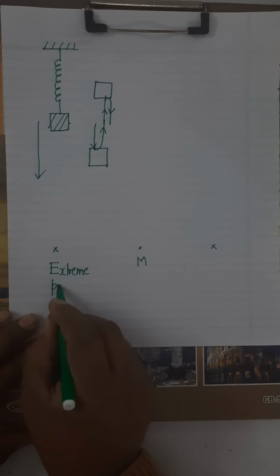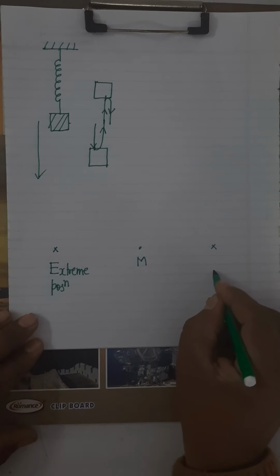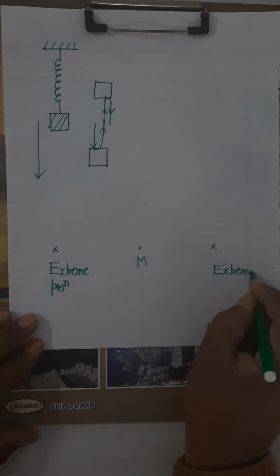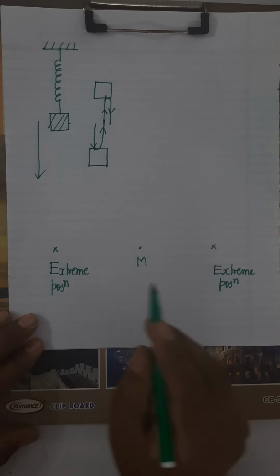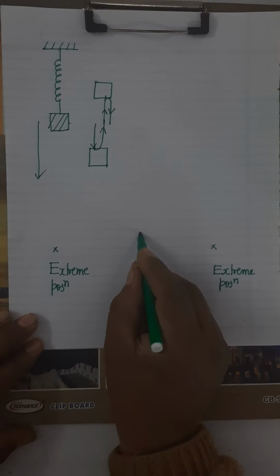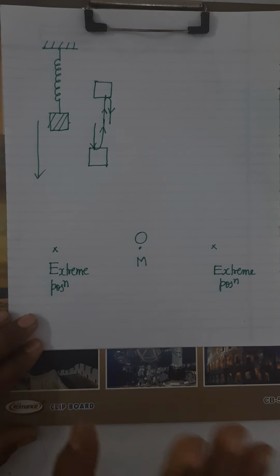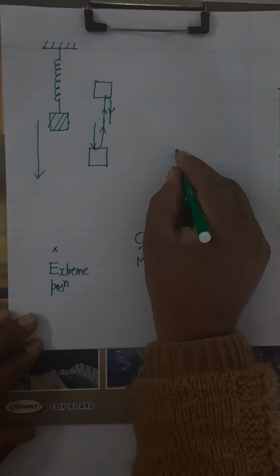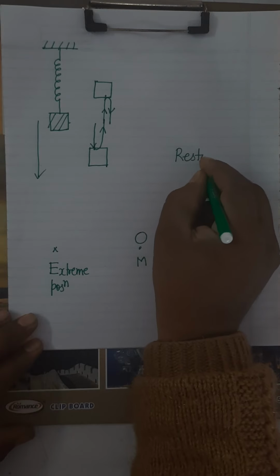Extreme position on the left side, and this is the other extreme position on the right side. तो होगा क्या जब बॉडी यहां पर होगी, no force is acting. रीस्टोरिंग फोर्स मीन्स रीस्टोरिंग फोर्स